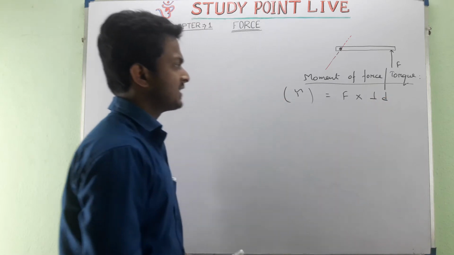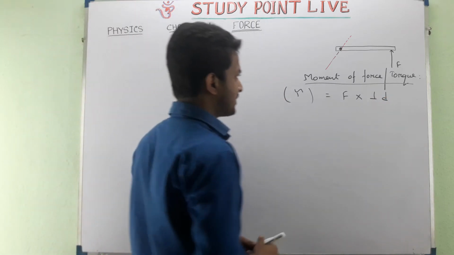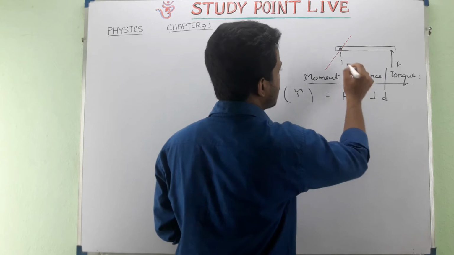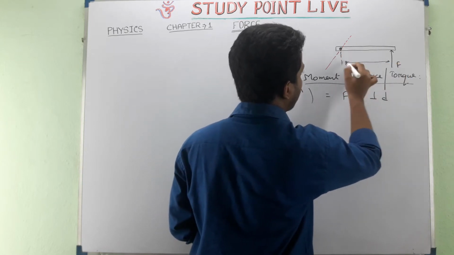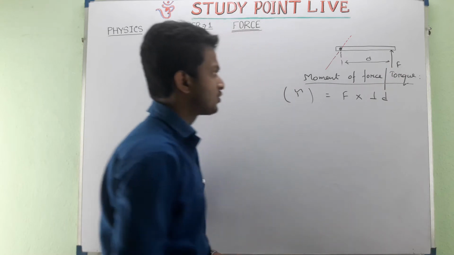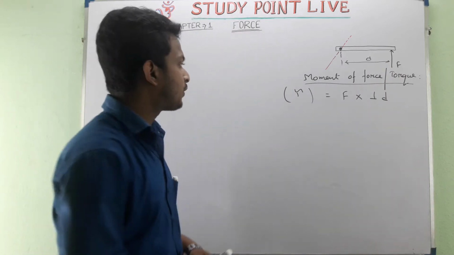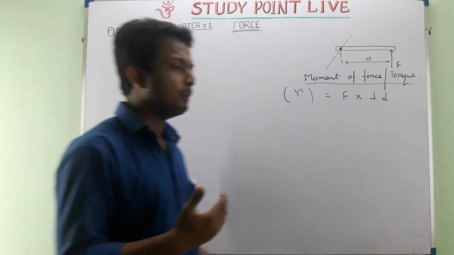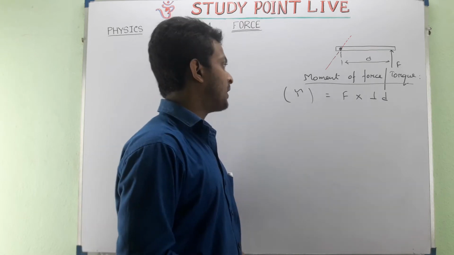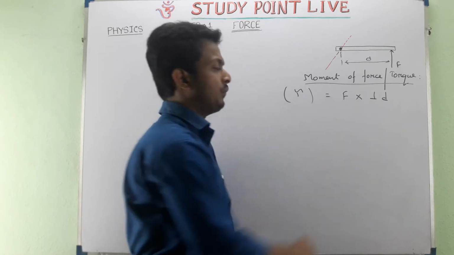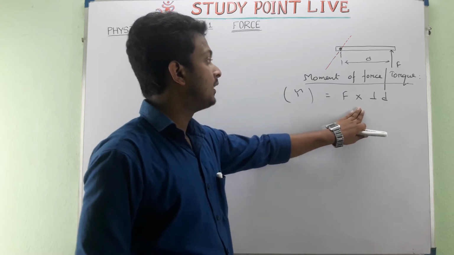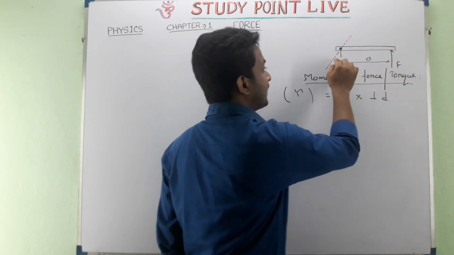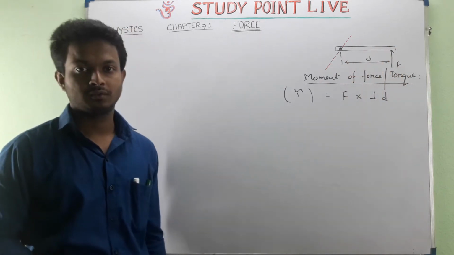Now what is this perpendicular distance? From where is the distance measured? See, this is the line of action of force and this is the pivot point. So the perpendicular distance from the pivot point to the line of action of force is denoted over here. From here we can define moment of force or torque: the product of the magnitude of force and the perpendicular distance between the line of action of force and the pivot point is known as moment of force.